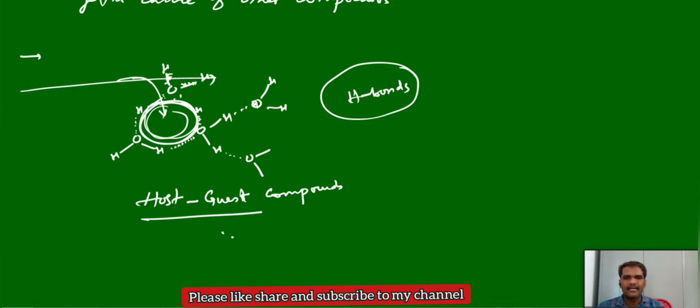They are also called cage compounds. It is a kind of cage only. This cavity is empty space, so it is like a cage. It is called cage compounds. Cage-like compounds are host guest compounds.